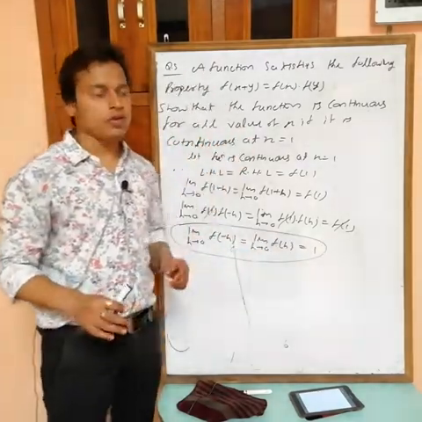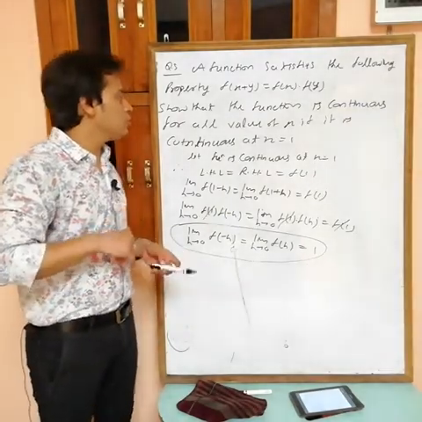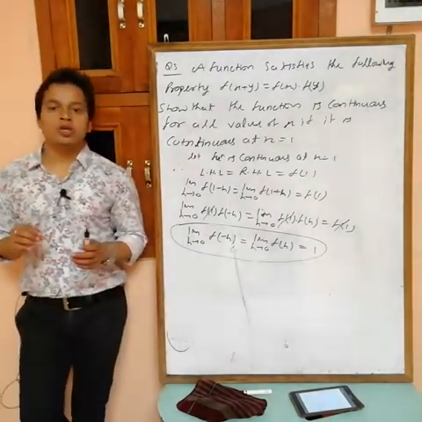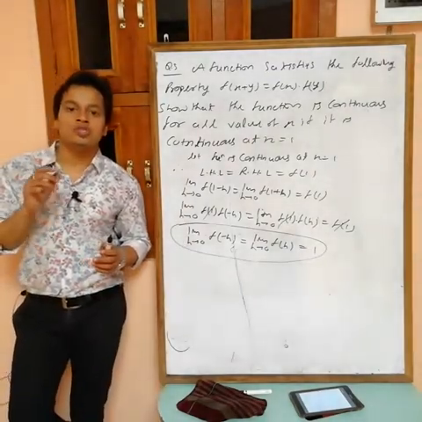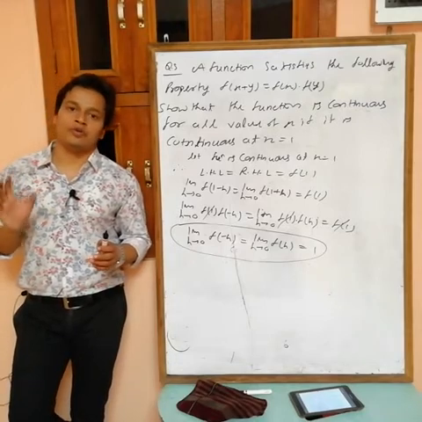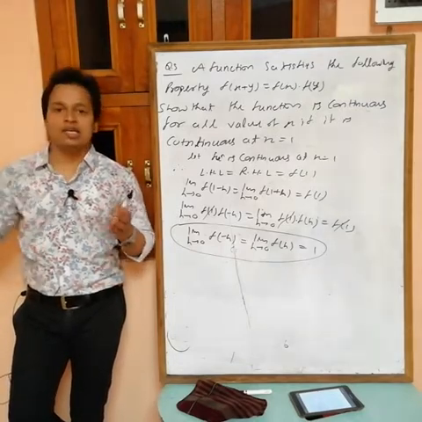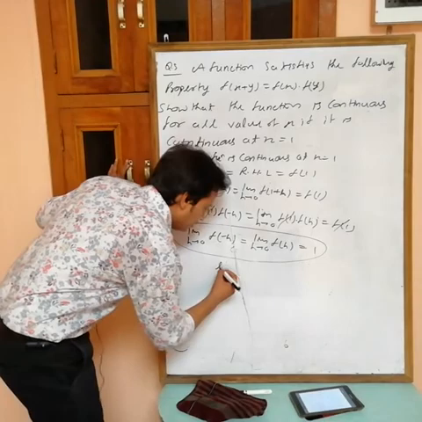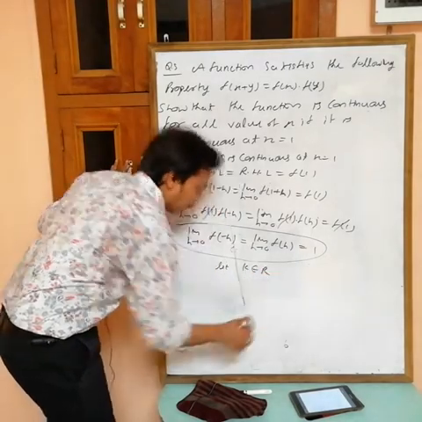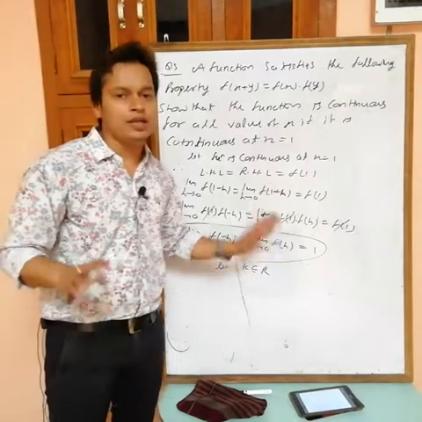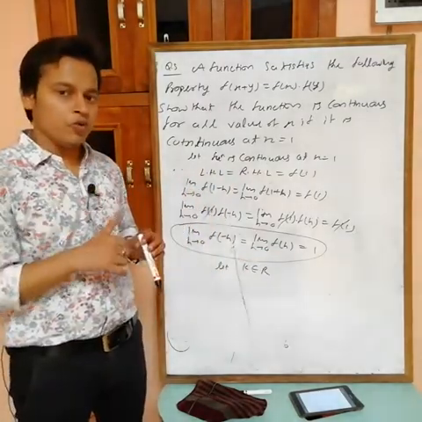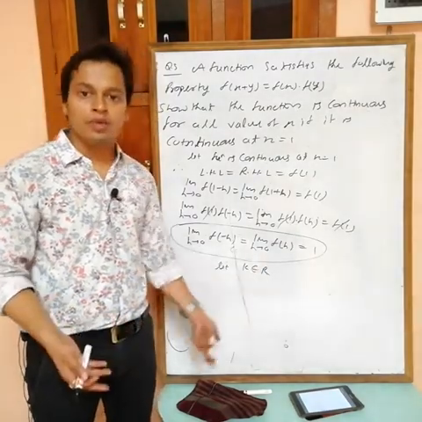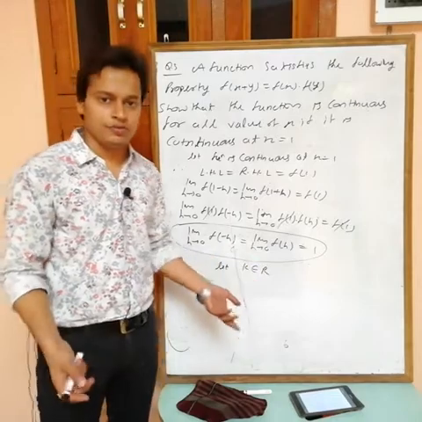Okay, this one we are getting from the given thing. Now I have to prove that this function is continuous for all values of x. Anytime you want to prove that a function is continuous at every point, then assume an unknown general point. You can take c, k, lambda like this. Let k belong to R. K belongs to R means k is any real number. If I prove that the function is continuous at k, then the function is continuous for any real number. I am taking an unknown real number now. This is the method.